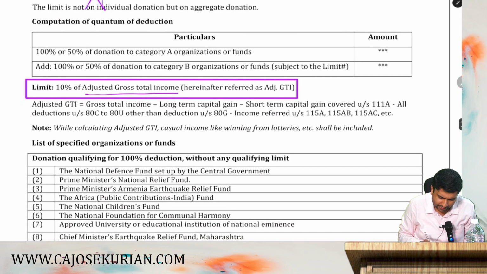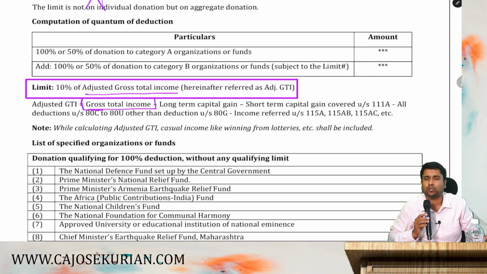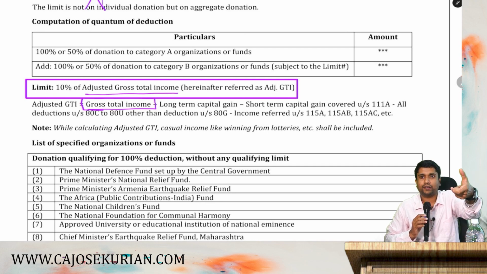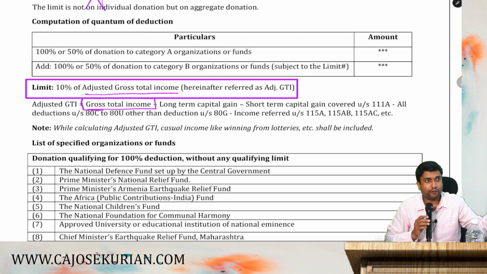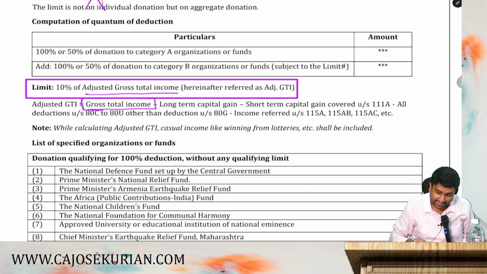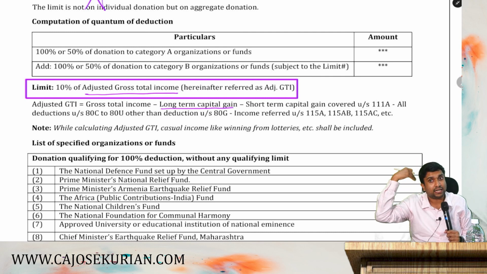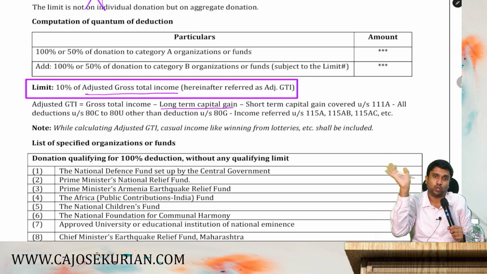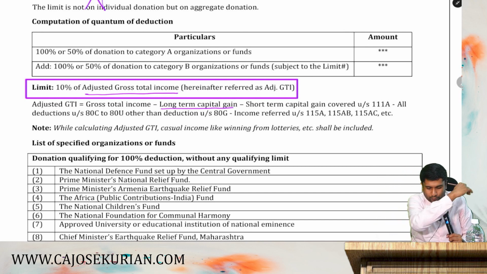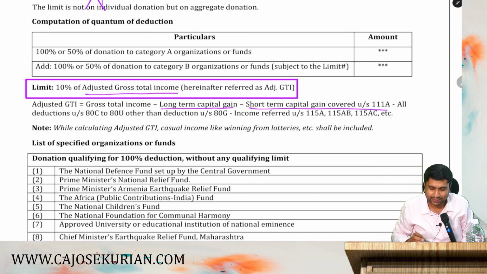Adjusted total income simply means you take the normal gross total income. What is normal gross total income? You compute income under 5 heads, apply clubbing as well as set-off provisions. The combined figure is called gross total income. From that gross total income, you deduct the following. If in that gross total income there is long-term capital gain, you remove it. Long-term capital gain either under 112 or 112A. Whatever long-term capital gain you have in the gross total income, you remove it. Then short-term capital gain taxable under 111A.